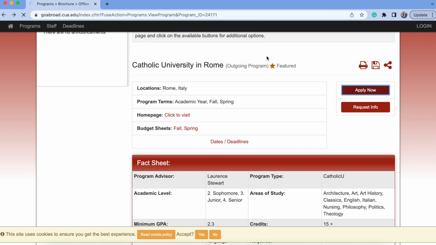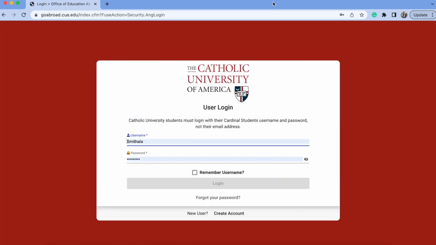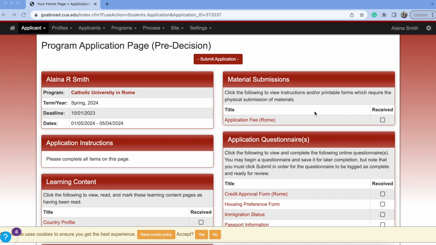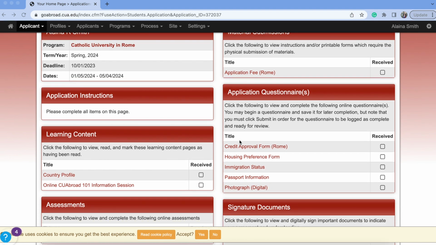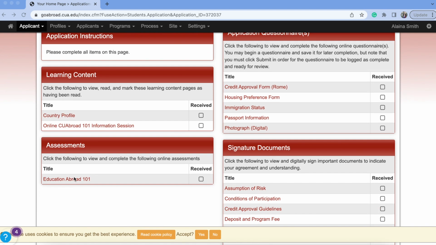Once you're ready to create an application, the Apply Now button is here. Use your Catholic U credentials to sign in, and here we are. There's an application fee of $50. The credit transfer form is here, which we'll go over in depth later in the video, as well as housing preference and passport information. These items provide information on the country and education abroad.